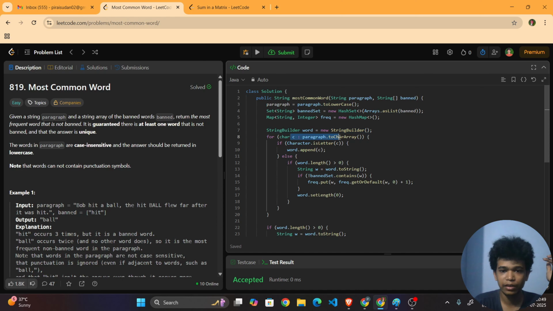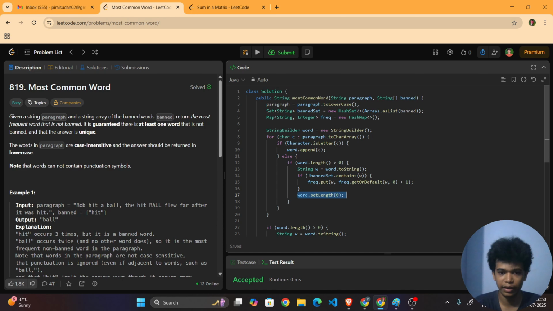Now I'm traversing over each and every character in the paragraph, and if the current character is a letter, then what should I do? I should be appending it to the word. Okay, else what should I do? I should be checking whether the word length is greater than 0, which means it is not empty. If it is not empty, then only I am taking that word as a string. Okay, it is a StringBuilder. Now I am taking this as a string, and I am checking whether it is not in the banned words. If it is not in the banned words, then I will be putting it into the hash map with a count. Okay. Now I will be emptying the word.